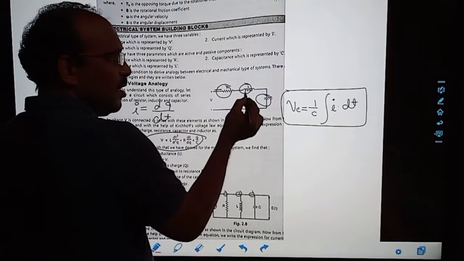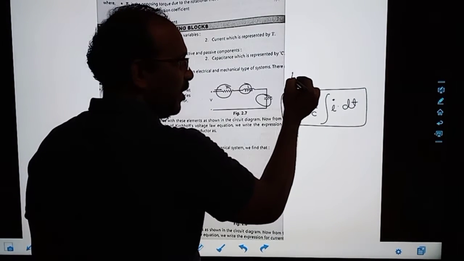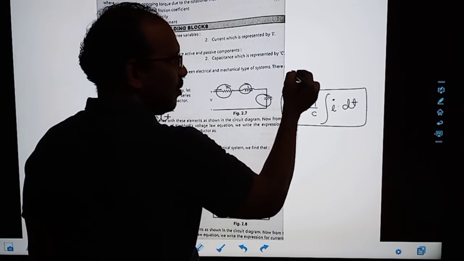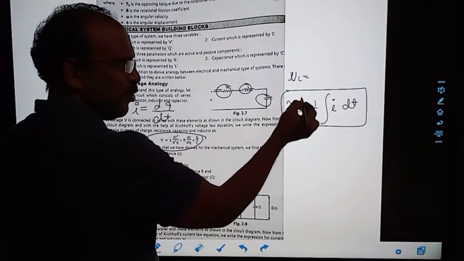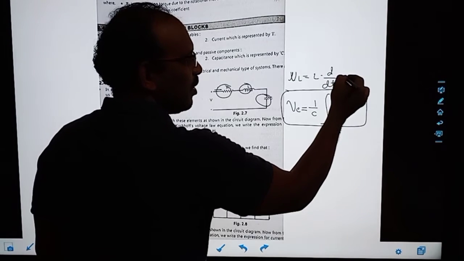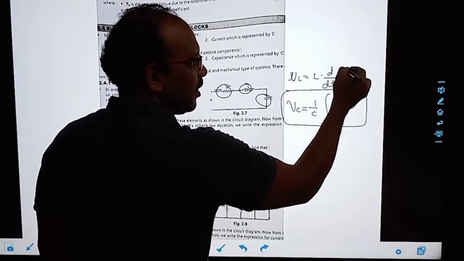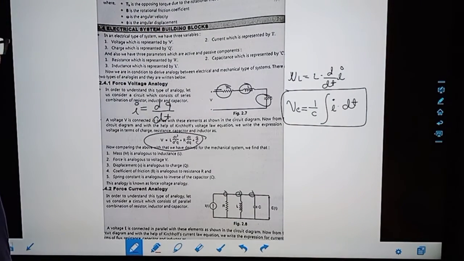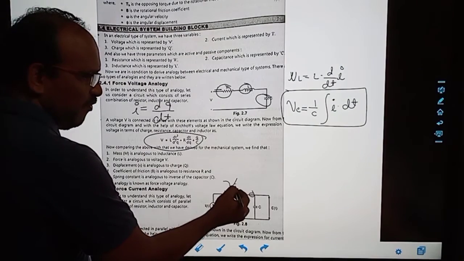Inductor voltage is exactly the opposite: L into d by dt of inductor current. Okay. So similarly, suppose you want to write the current equation, the voltage is the same, Vx.